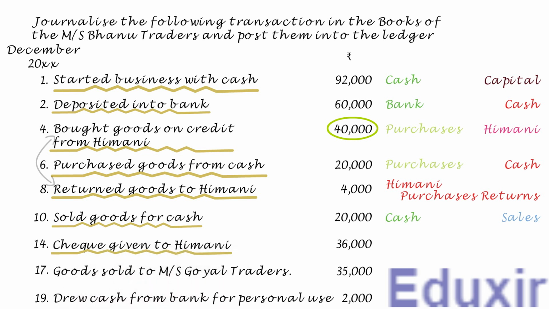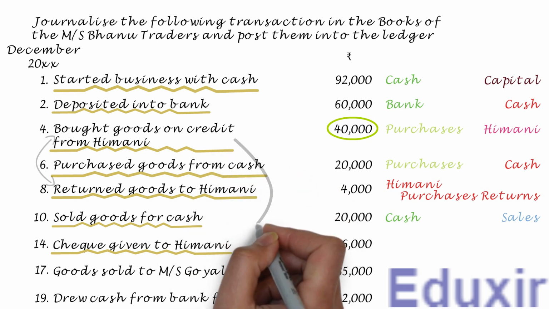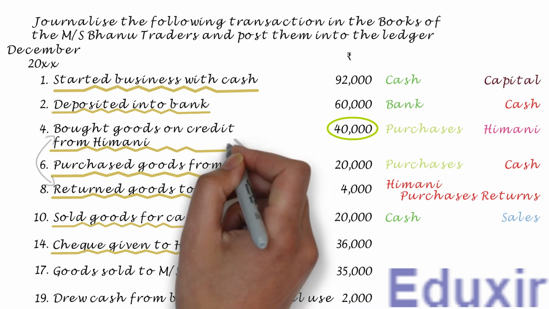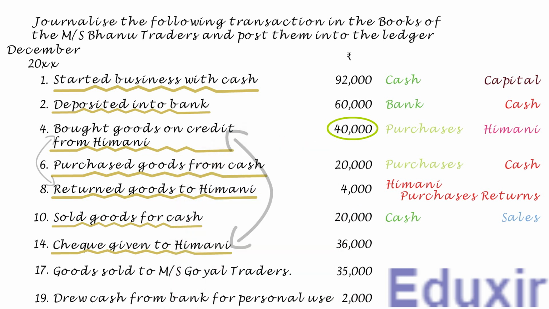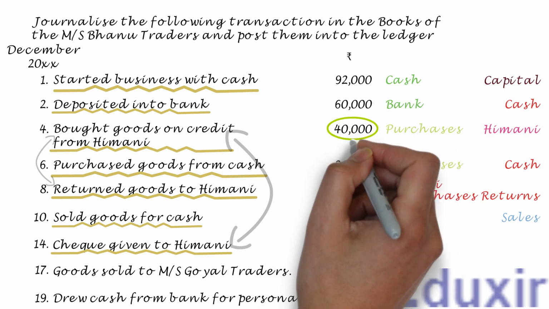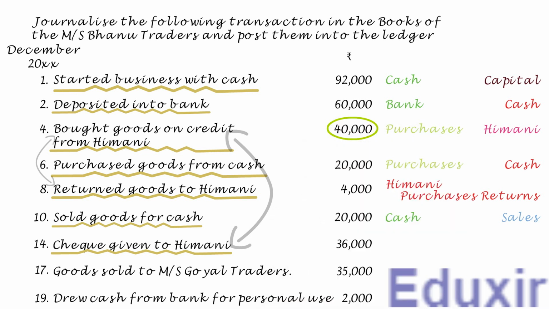In the previous problem, we discussed referring back to any previous transactions when there is a payment being made to any creditor or payment is being received from any debtor. This helps us to decide whether any discount is received from the creditor or the business is providing any discount to the debtor. As you can see, this transaction is also related to the transaction done on 4th December, wherein goods worth 40,000 rupees are purchased from Himani on credit.